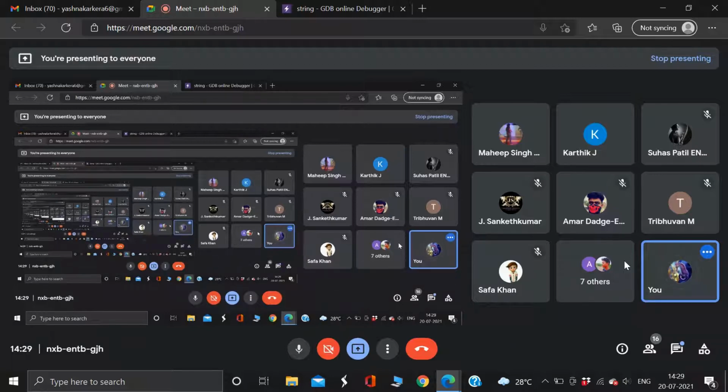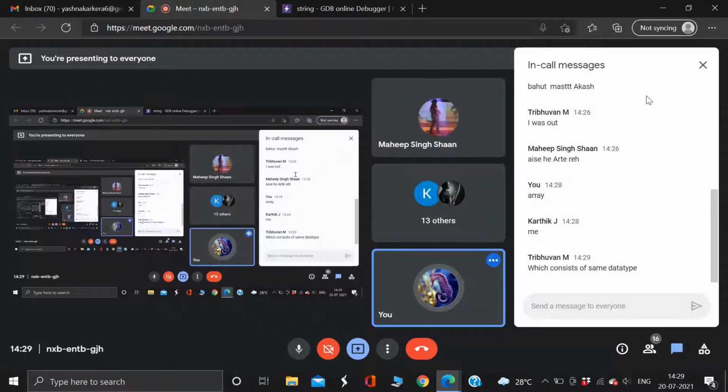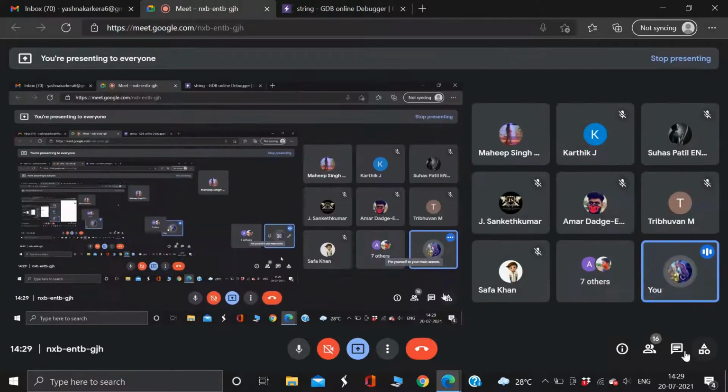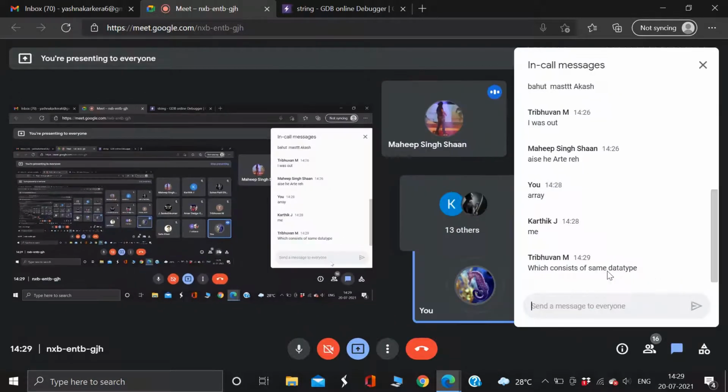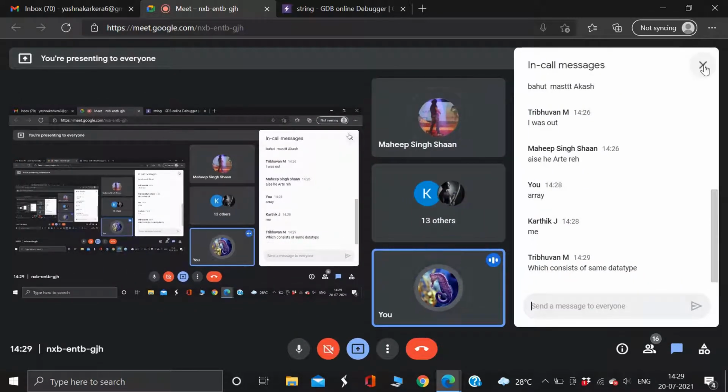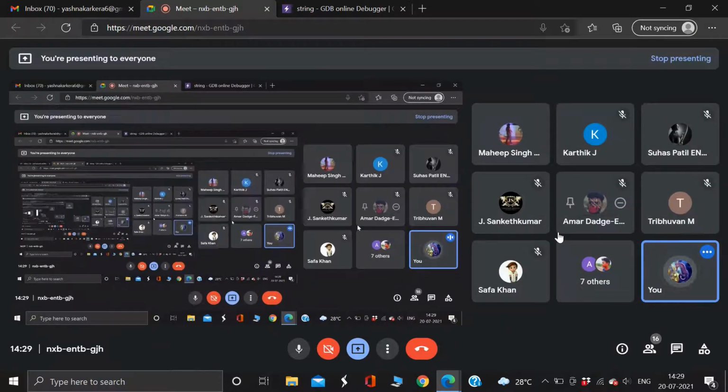So Tribhuvan is saying we use array to store data, right? Yes. You use array to store elements of the same data type. I think this is what Tribhuvan is trying to say, right? So this is about array.